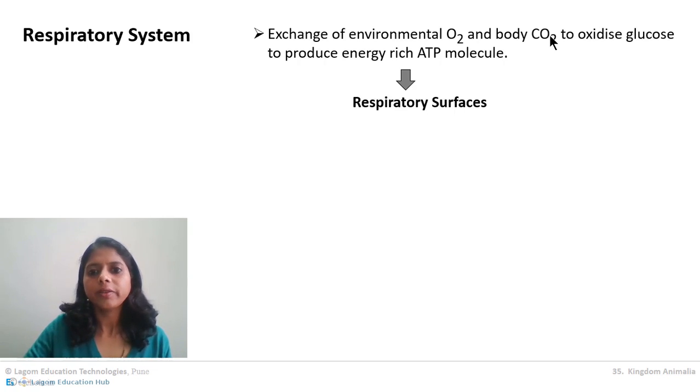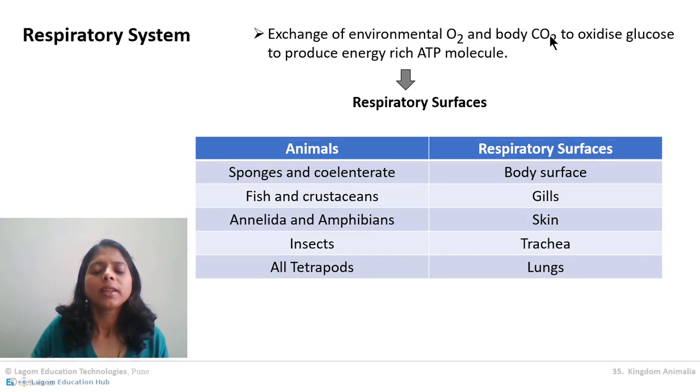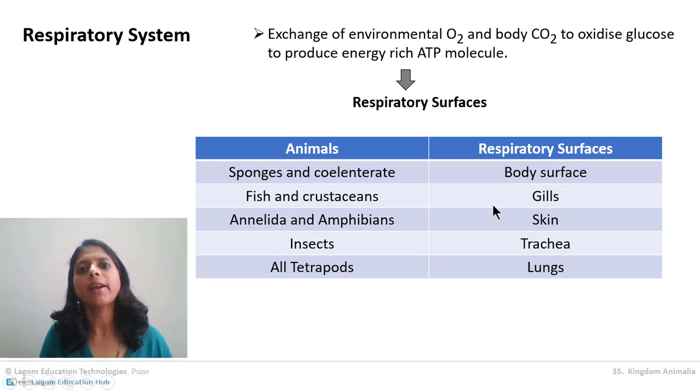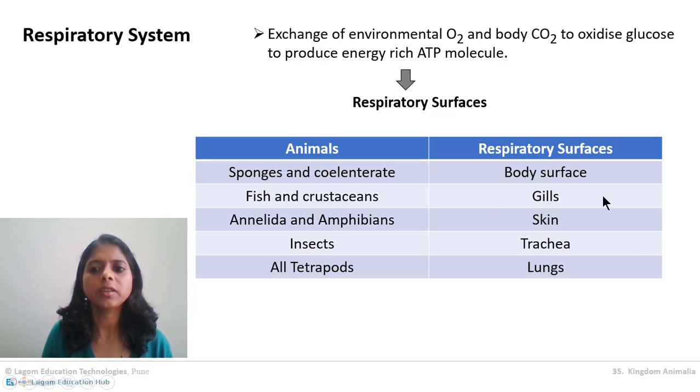Now there are several respiratory surfaces in animals. This chart shows different respiratory surfaces. In simple animals like sponges and coelenterates, the body surface works as a respiratory surface. Fish and some aquatic crustaceans have gills for respiration. Annelids and amphibians use skin for their respiration, insects use a trachea, and all advanced animals which live on land have lungs as their respiratory surfaces.